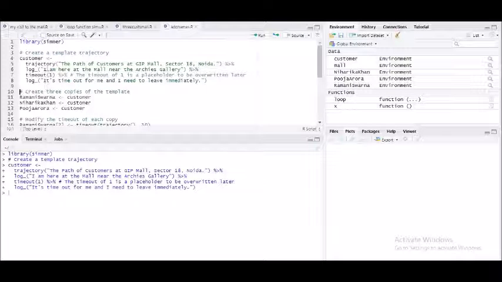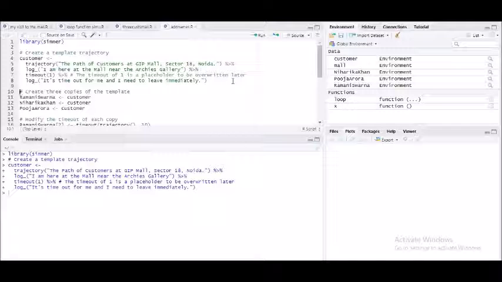So here, in the customer data frame, I have four things in fact. First one is the trajectory. The name that I have given to it is the path of the customers at GIP Mall, Sector 18, Noida. Log would be I am here at the mall near the Archie's Gallery, so that we are able to understand. Timeout 1 for the first customer will be the first time, and that's why I've written it out here. The timeout of 1 is the placeholder to be overwritten later on.